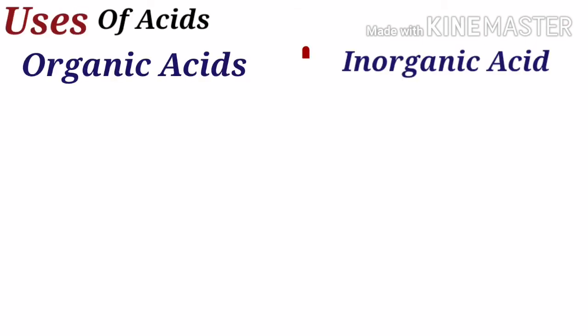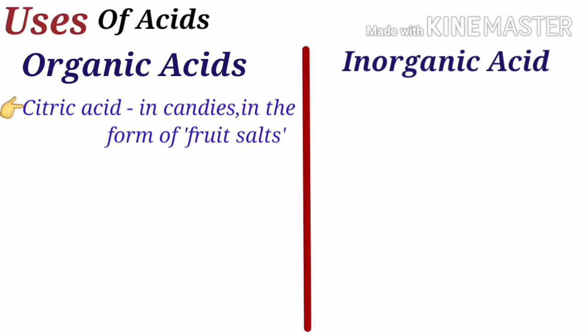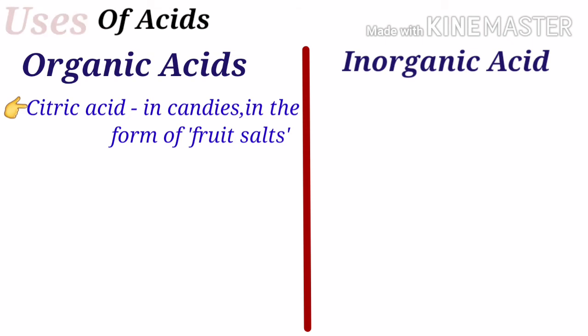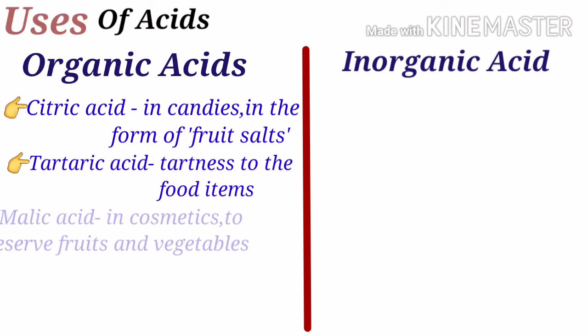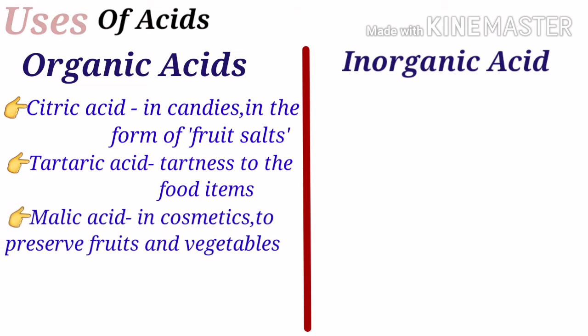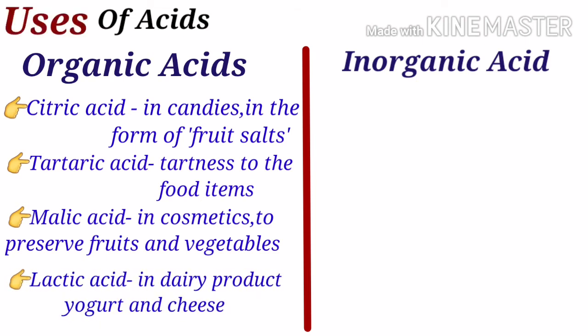Uses of acids. First we will discuss uses of organic acids. Citric acid is added in candies in the form of fruit salts. Tartaric acid is added to add tartness to the food items. Malic acid is used in cosmetics and to preserve fruit and vegetables. Lactic acid is used in the dairy industries in making yogurt and cheese.